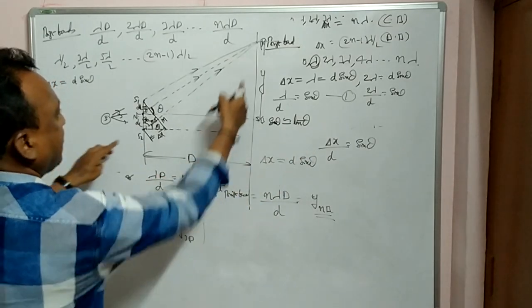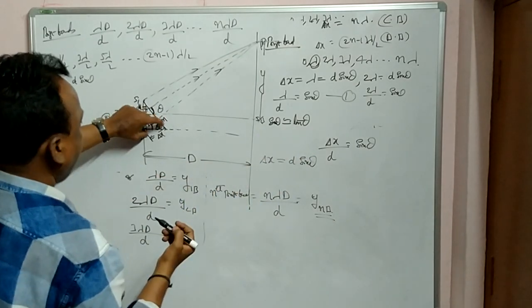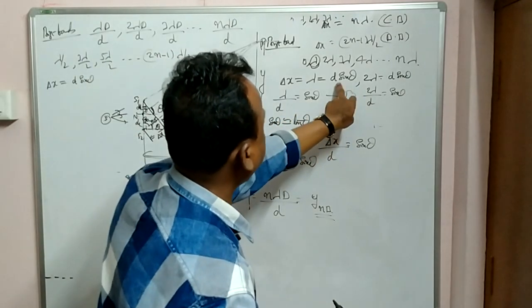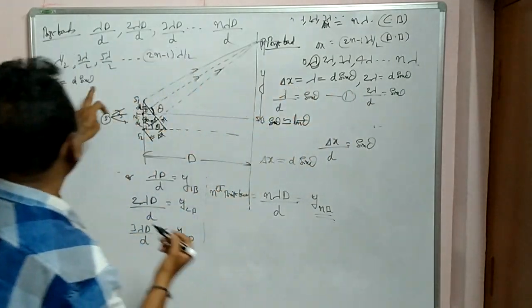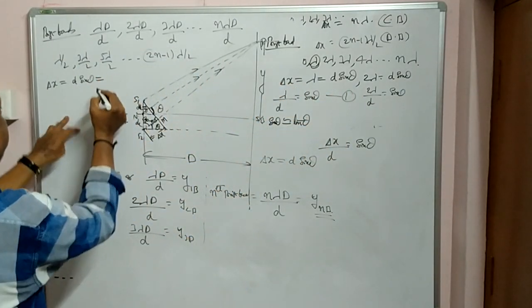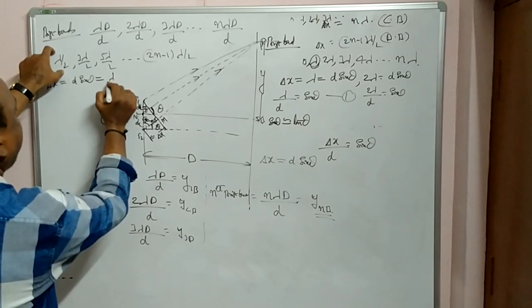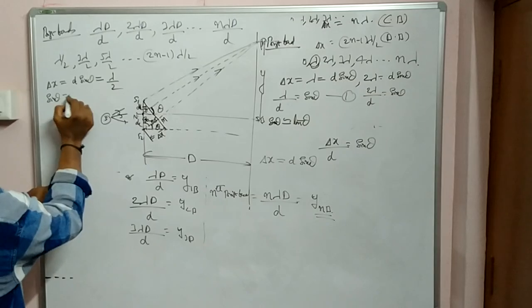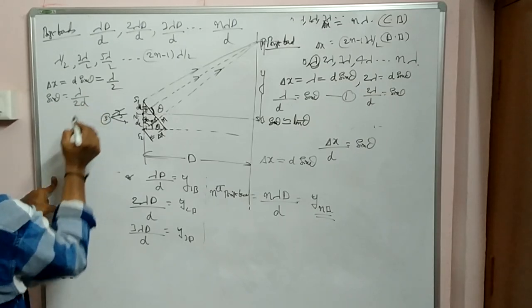Already we got here, opposite by hypotenuse, that is delta x by d, so d sin theta is equal to delta x. So this d sin theta will be equal to lambda by 2. Therefore sin theta is lambda by 2d.